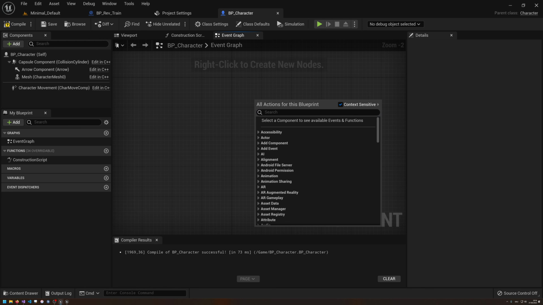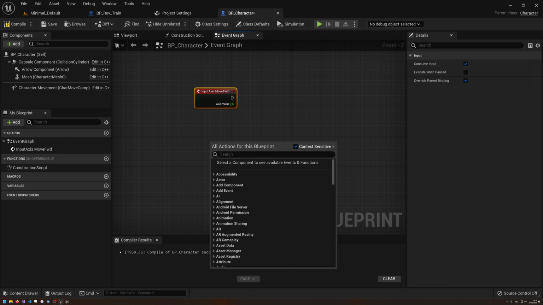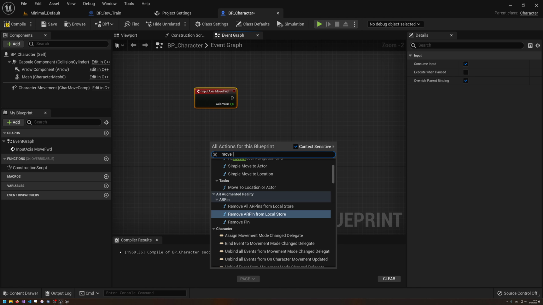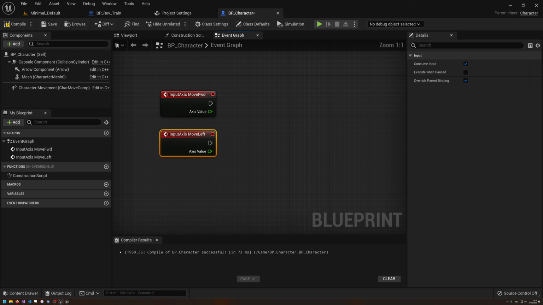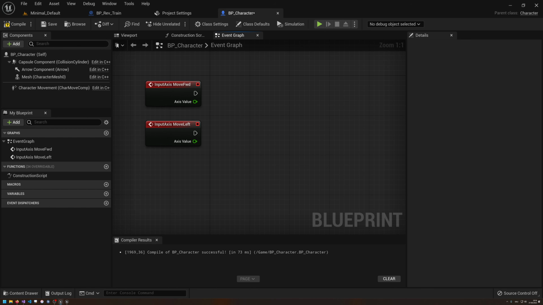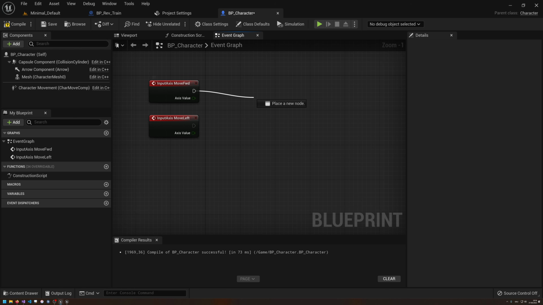So forward, left, and now we should be able to get the move forward event, and we should also have the move left event. These are automatically created because we are now using Blueprints. I'm not stuck on C++ in Unreal Engine. I am using C++ for the features that I like it for, but for something as simple as that, I'm going to use Blueprints because this is just a very basic character that just needs to be able to move around, right?